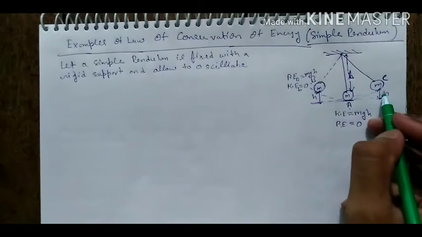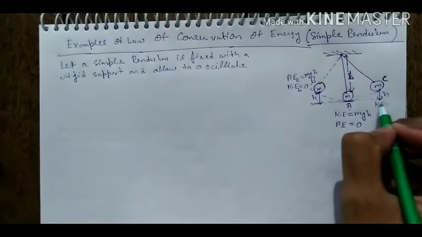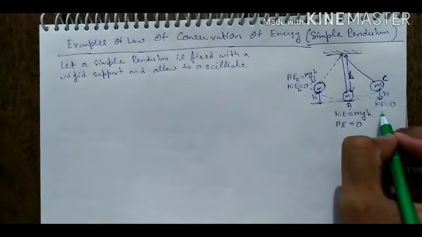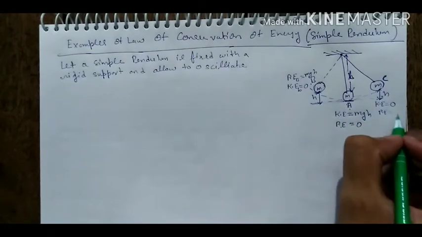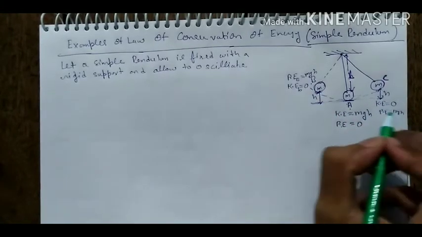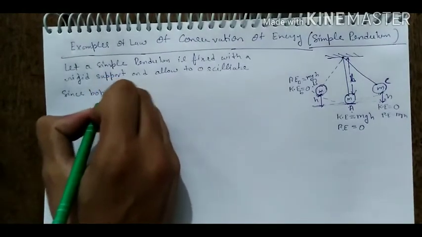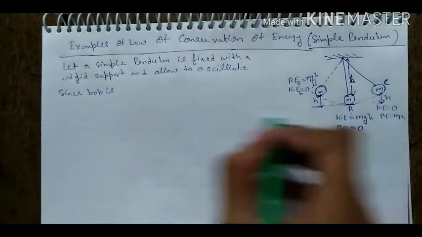When I ask what will be the kinetic energy at point C, it is 0, because here also there is no velocity of this body, and the potential energy at point C is the same as the potential energy at point B, which is mgh. This ball is known as the bob. It has a very small mass m.